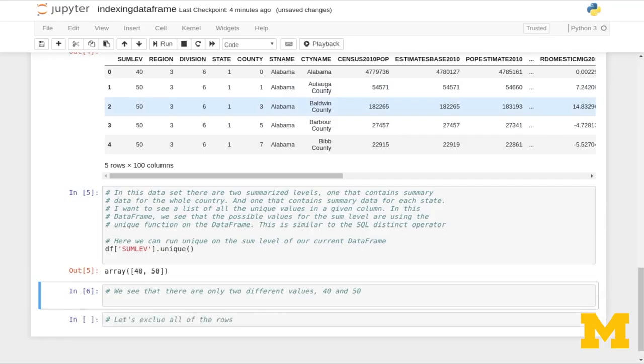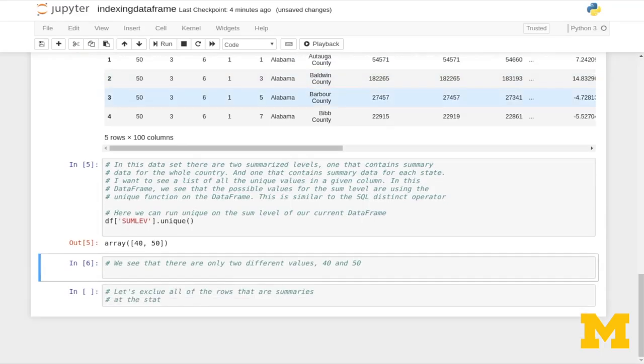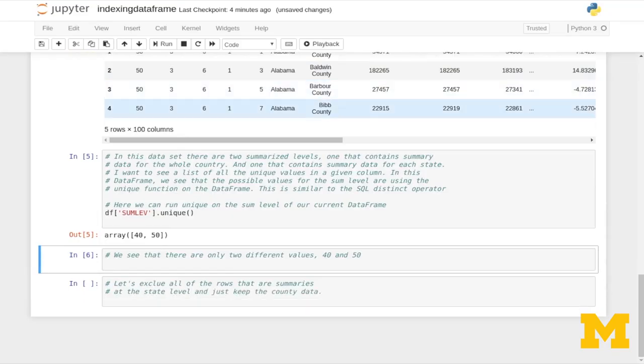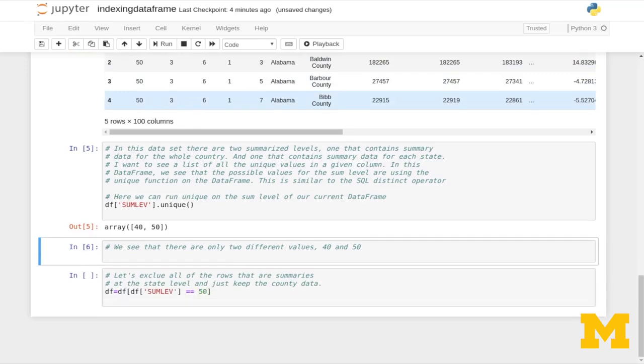Let's exclude all of the rows that are summaries at the state level and just keep the county data. So we'll overwrite our data frame, df equals df sub, and we only want to do that where df sub sum level is equal to 50. And let's look at the head of that.